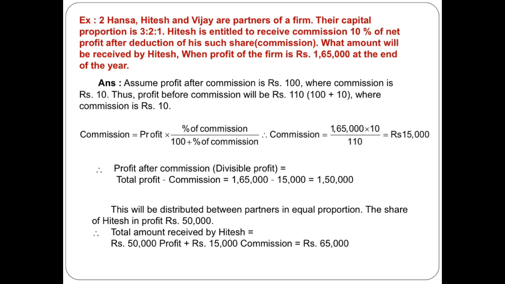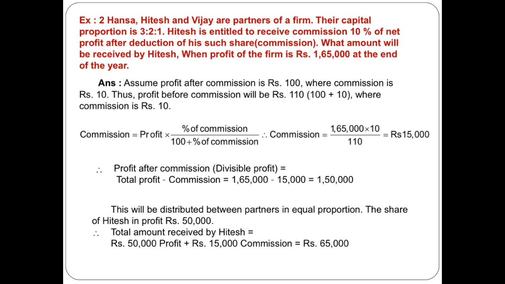Hitesh is entitled to receive 10% commission. Again, this line is also important. Hitesh, one of the partners, is entitled to receive commission of 10% of net profit after deduction of such commission. So the percentage of commission is given on net profit after deduction of such commission. It's a very tricky one.